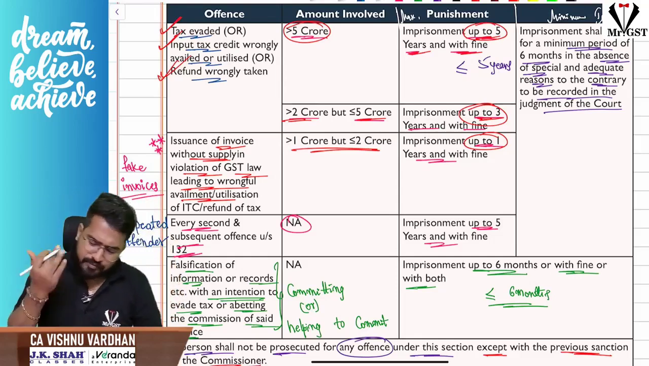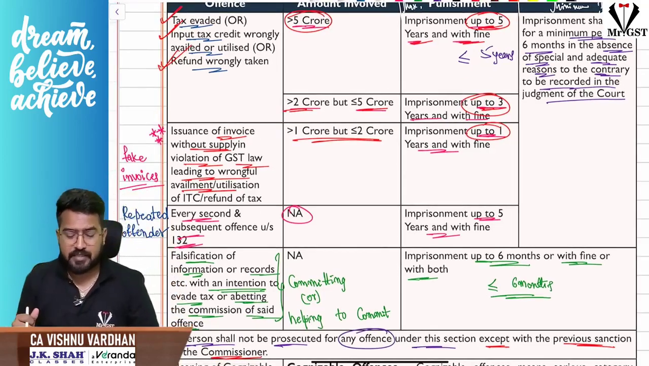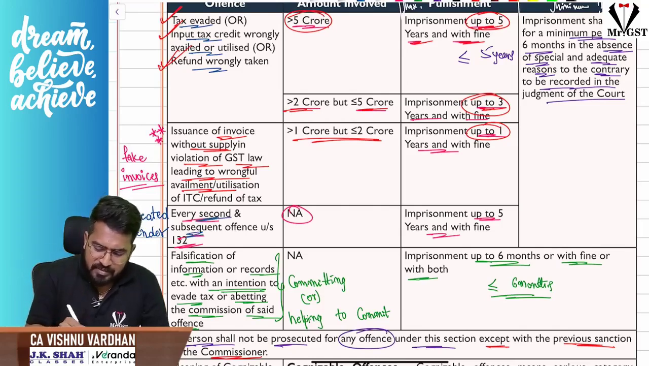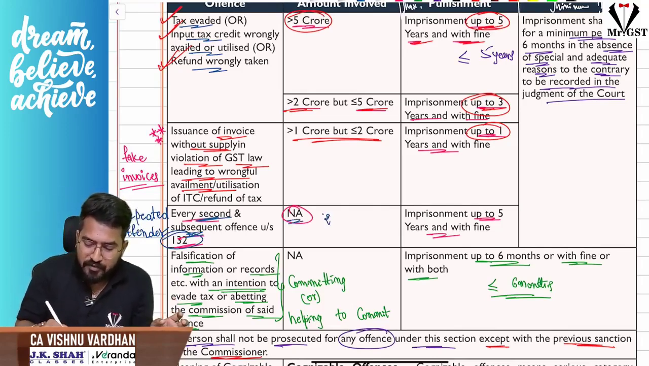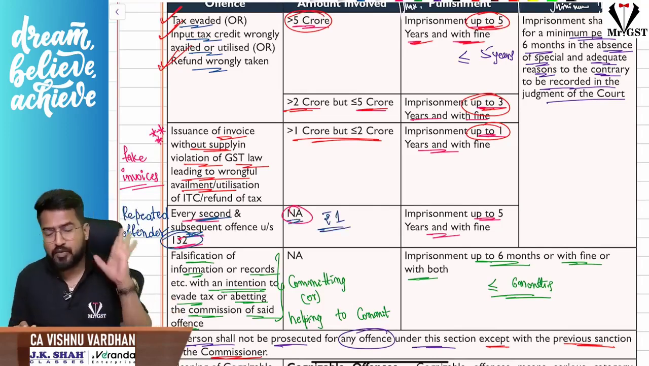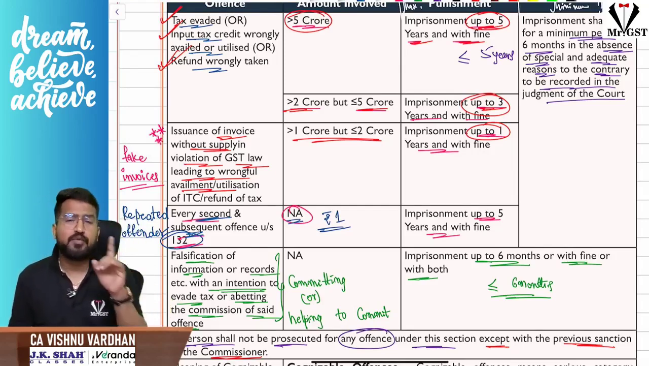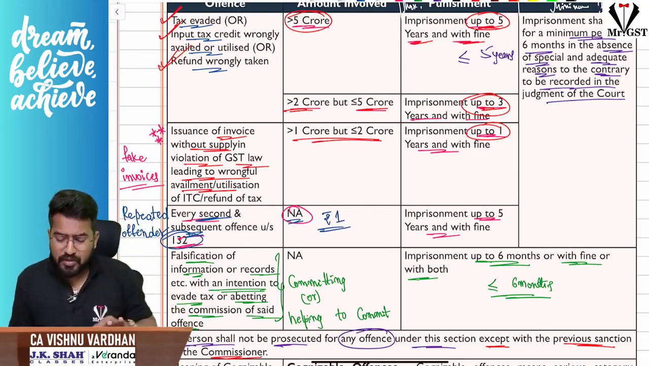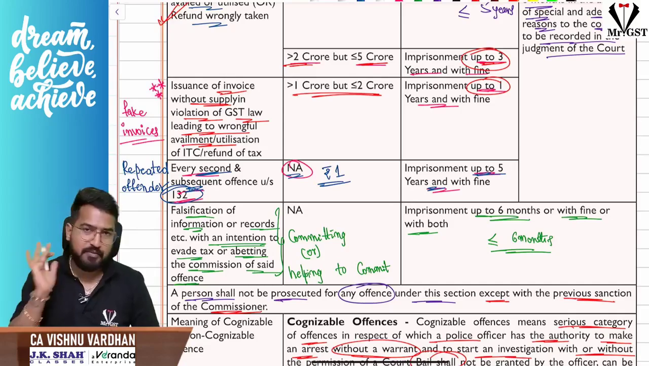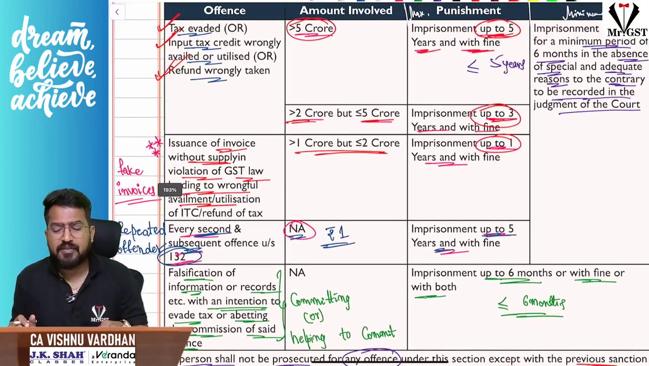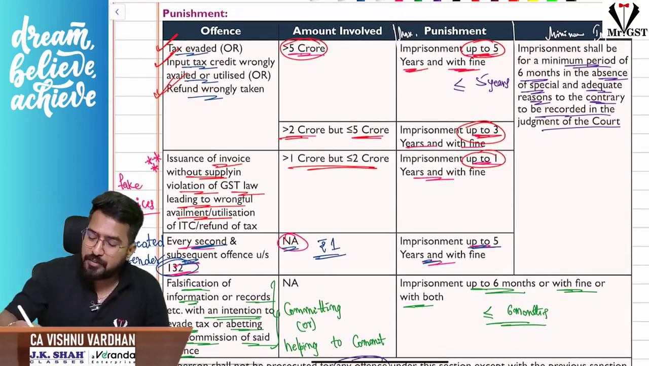Okay. And for every repeated offense under section 132, whatever you have seen, those 9 cases, sir, for every second and subsequent offense under section 132, no matter what is the money involved, even if it is 1 rupee, no matter what is the monetary liability, the monetary limit is not there here. Even if it is 1 rupee, that means you are a repeated offender, you got used to doing the offenses. Then imprisonment can be up to 5 years, maximum 5 years again. Sir, what is the minimum imprisonment? Is there any minimum imprisonment? Yes, the minimum imprisonment shall be 6 months.